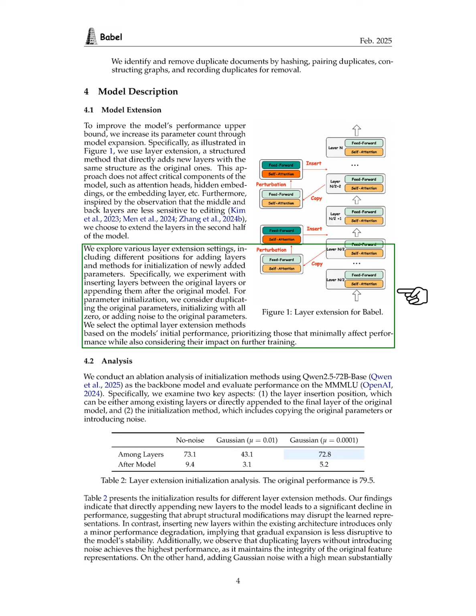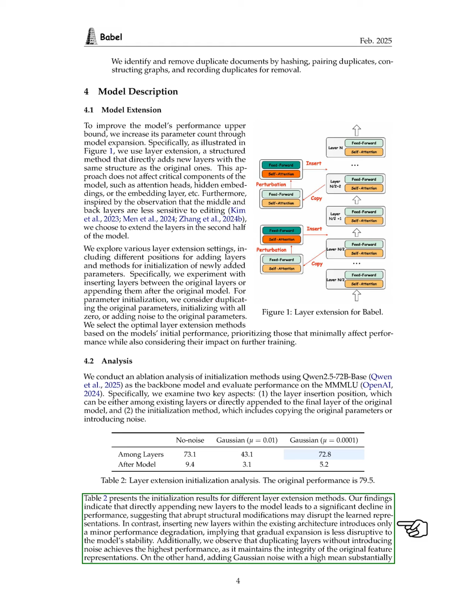We conduct an ablation analysis using Qwen 2.5-72b base as our backbone model, evaluating performance on the MMMLU. We look at two main factors: the position of layer insertion and the initialization method. Our results show that appending new layers significantly reduces performance, while inserting them within the existing structure causes only minor degradation. Duplicating layers without noise yields the best results, maintaining original feature integrity. However, adding high mean Gaussian noise negatively impacts performance.